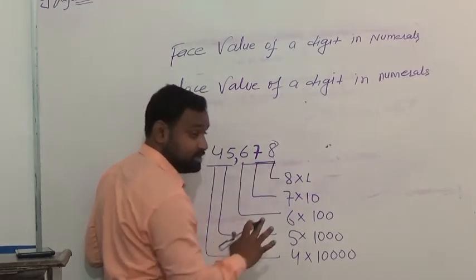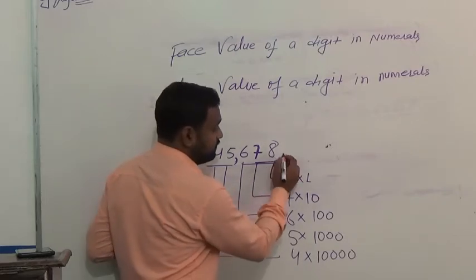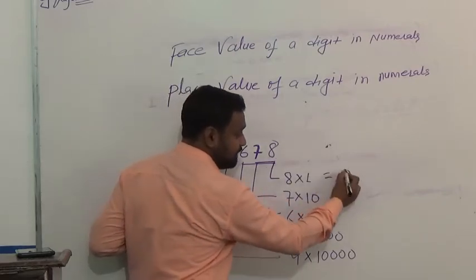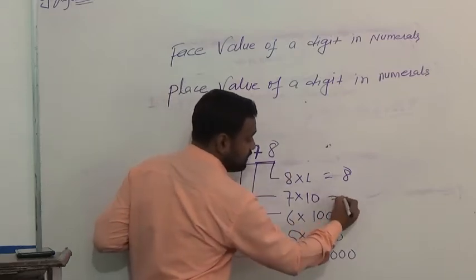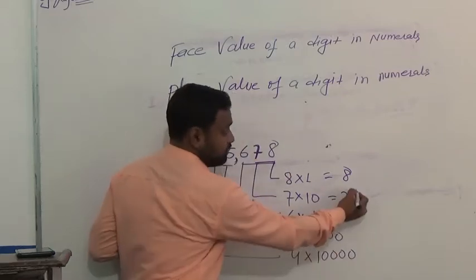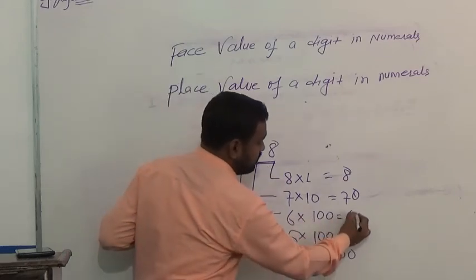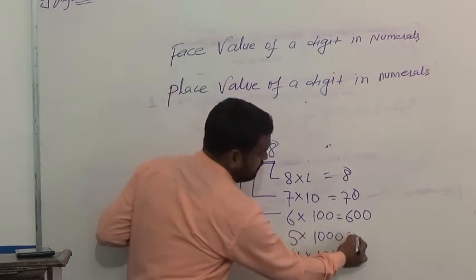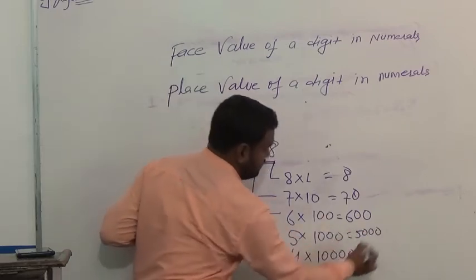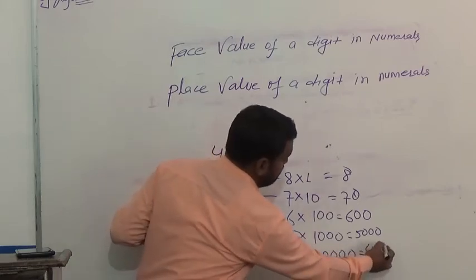For 8, there is no digit on the right, so I write 8. For 7, only one digit, that's why 70. For 6, 2 digits, 600. For 5, 3 digits, 5000. For 4, 4 digits, 40,000.